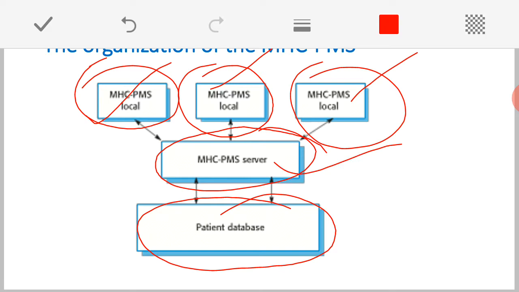Once the database is stored with all that information through the server, whenever medical people want to access the patient's data, that can be done from any place. This is possible even when the doctor changes. The previous doctor's prescription for the patient can be accessed by the other doctor, because this is a centralized database that we are maintaining here.